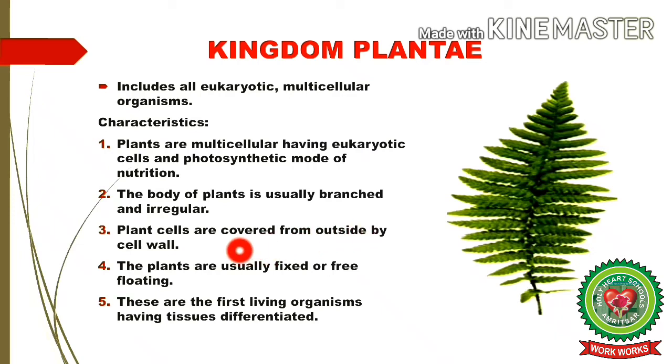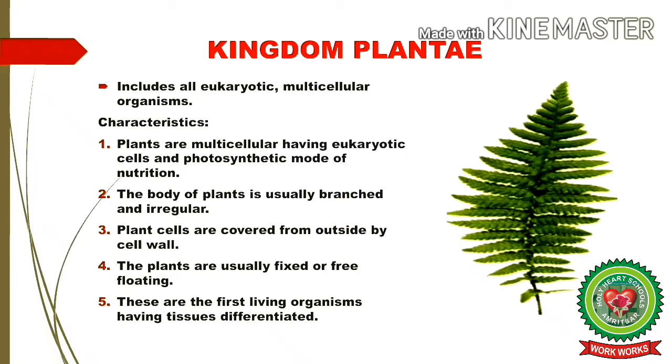The plants are usually fixed or free floating. Active locomotion is generally absent. These are the first living organisms having tissues differentiated. Plants exhibit tremendous diversity in size, shape, form, color, organization, distribution, reproduction and life history. In order to carry out a systematic study of plants, it becomes necessary to classify them into small groups based upon their characteristics and phylogenetic relationship.